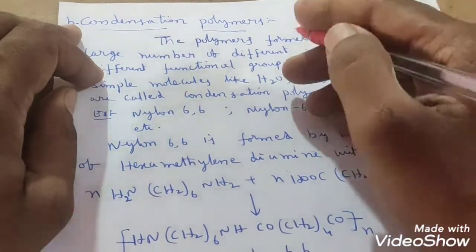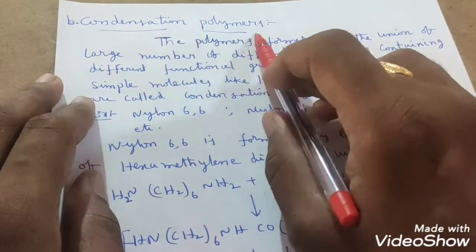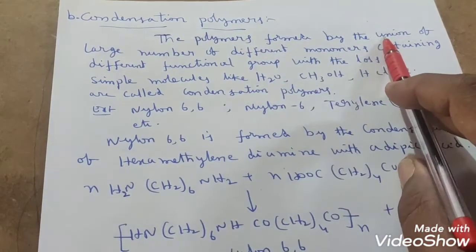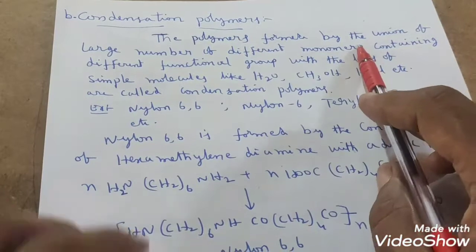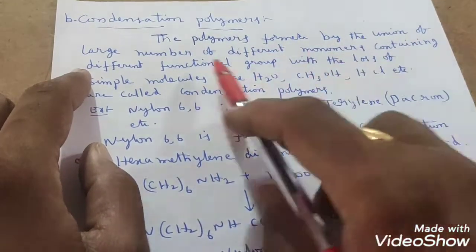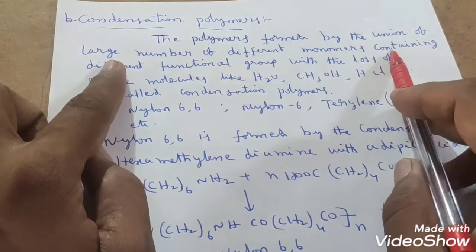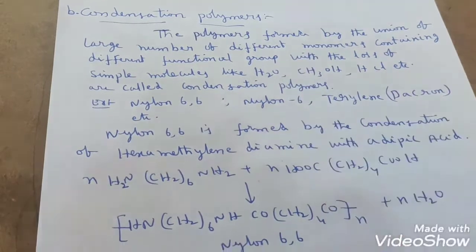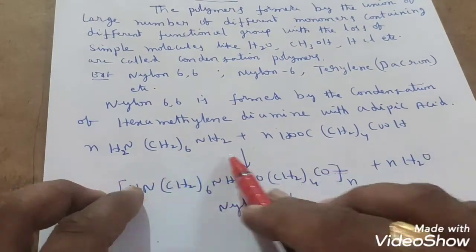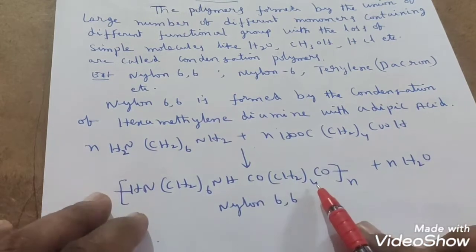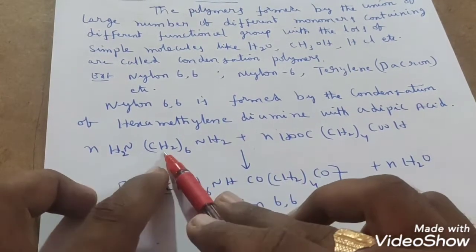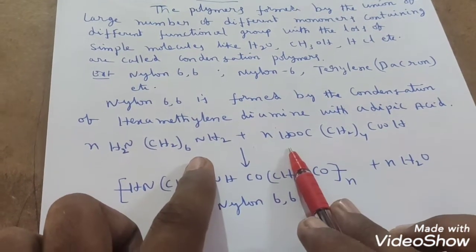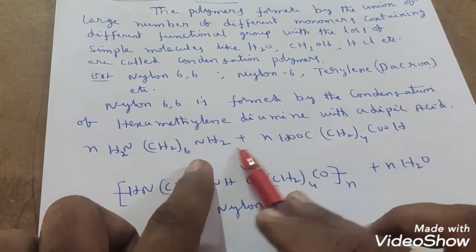The next classification of mode of polymerization is condensation polymers. What are condensation polymers? The polymers formed by the union of a large number of different monomers containing different functional groups. What does that mean, students? Here you see the example: nylon 6,6 preparation. Already we have discussed that in nylon 6,6, hexamethylene diamine possesses an amine group, and adipic acid possesses a carboxylic acid group. So different functional groups are present.